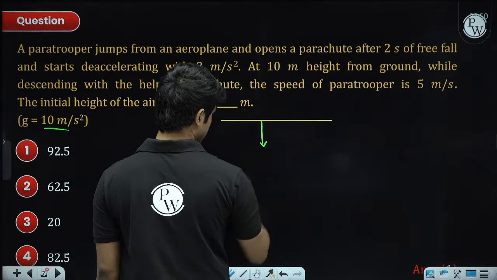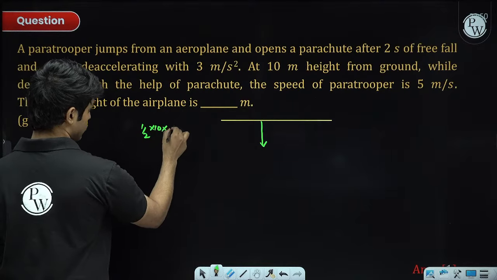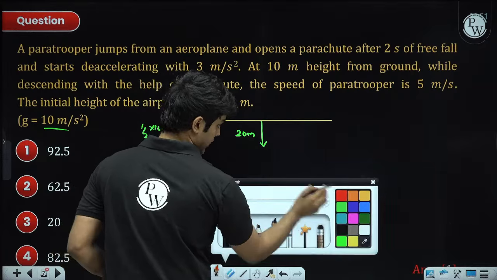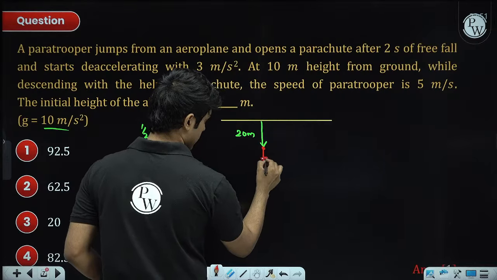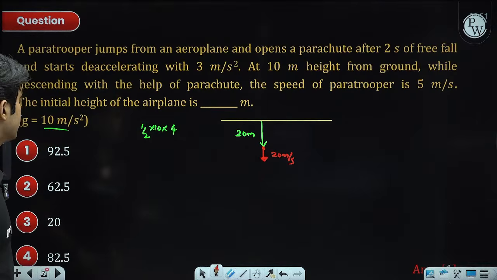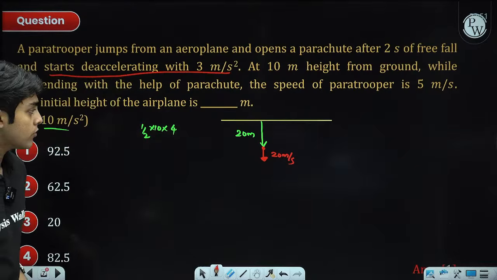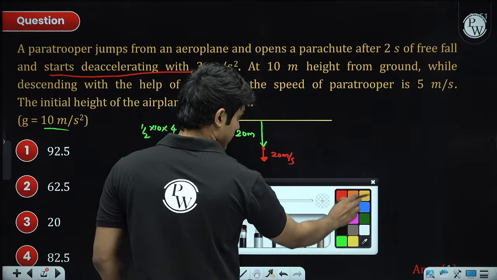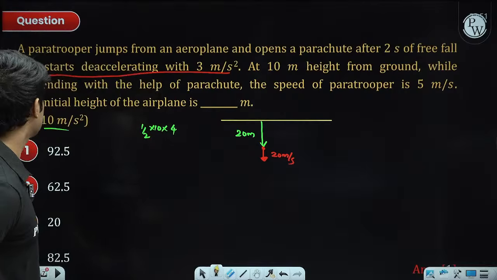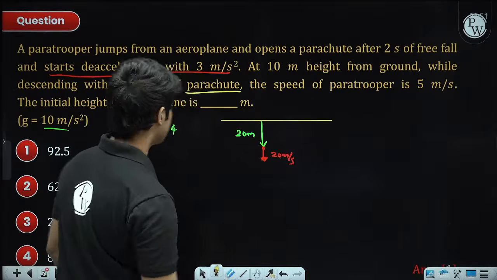So he fell down some distance. This distance is half g t square, which is half g 2 square, 20 meters. So this length is 20 meters and his current speed is 20 meters per second. So this is his situation after 2 seconds. Now after this he starts to decelerate with 3 meters per second square. Now he starts to decelerate at 10 meter height from the ground while descending with the help of the parachute. The speed of the paratrooper is 5 meters per second.